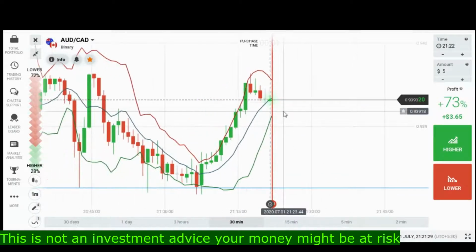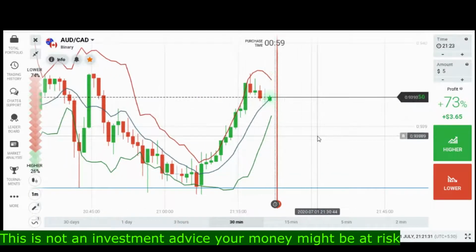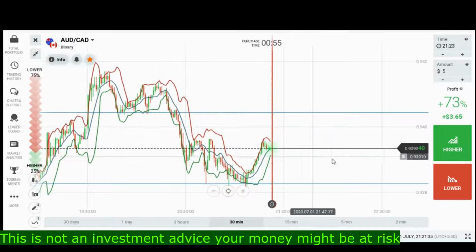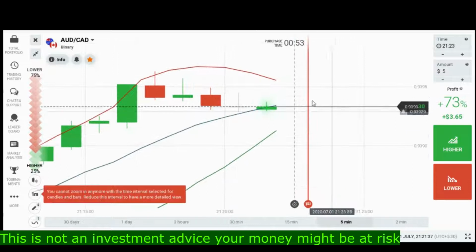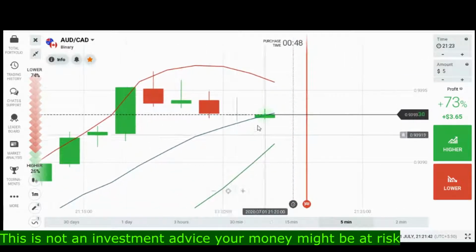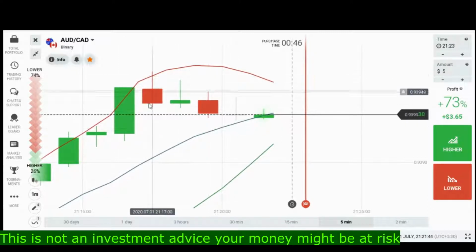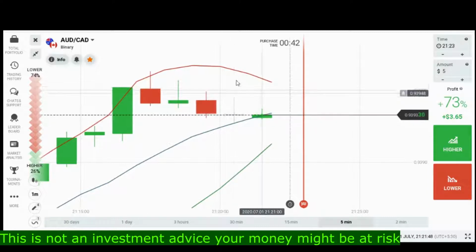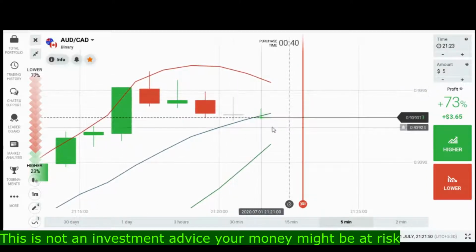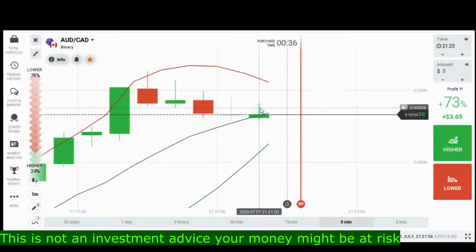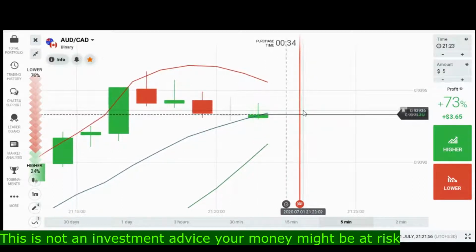This is a sign that the market wants to go some more up. Okay, the major trend is a downtrend, but the minor trend is an uptrend, so I will go with the minor trend. Here this candle shows weakness of sellers. This is the sign of weakness of the sellers. So in the next candle, if I find a strong candle here, then I will place the trade in the up direction.